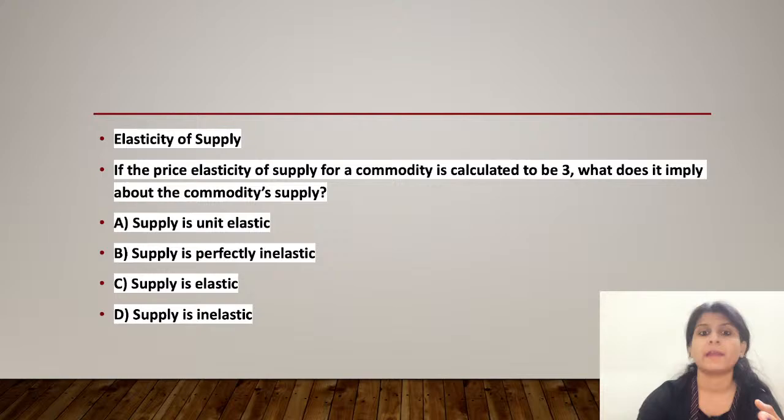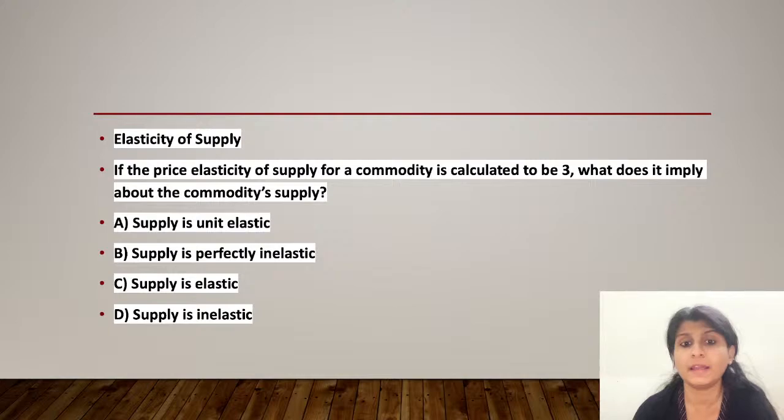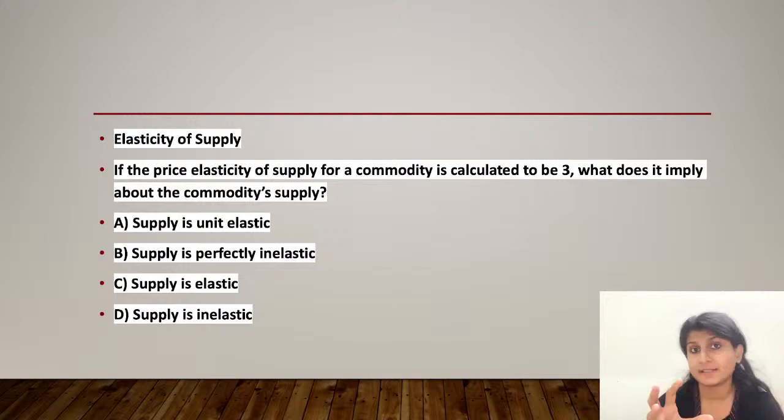That is also not true, as in the question it is given that elasticity is 3. Option D, why is it incorrect? Because inelastic would be incorrect because it implies the elasticity less than 1. Less than 1 is inelastic, perfectly inelastic is 0, and unit elastic is 1, and anything above that is elastic. So option C is the right answer here.